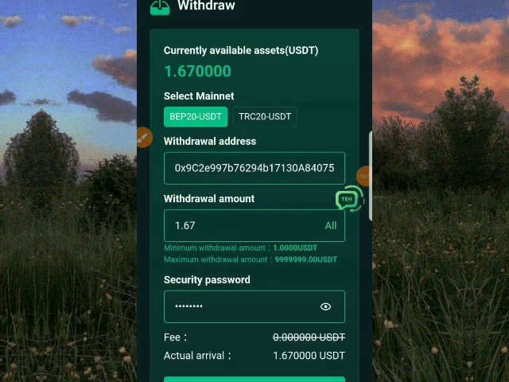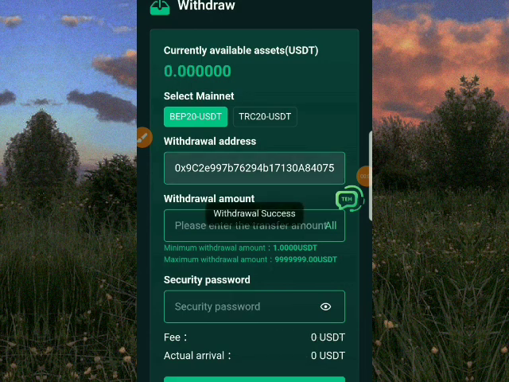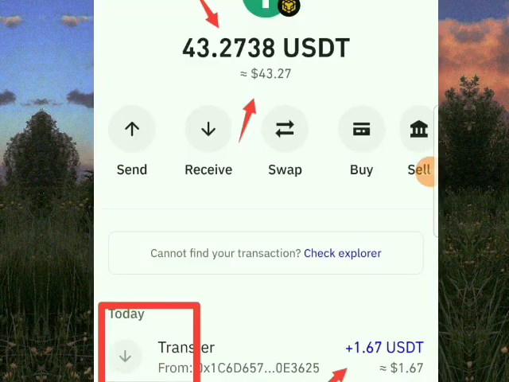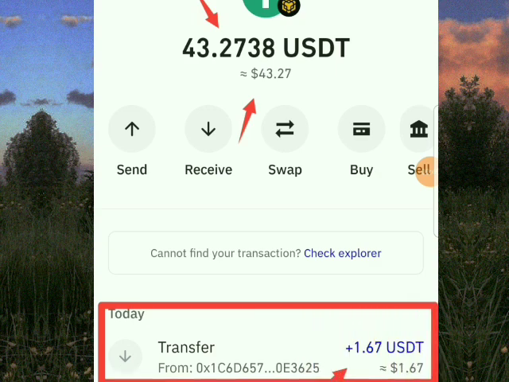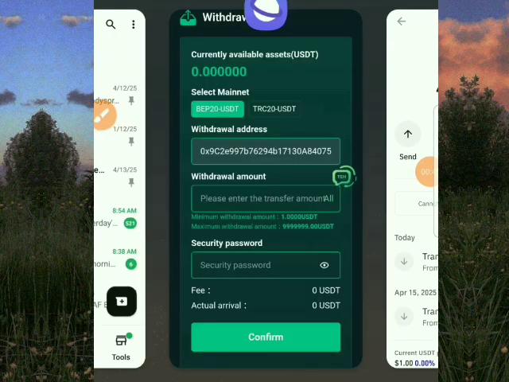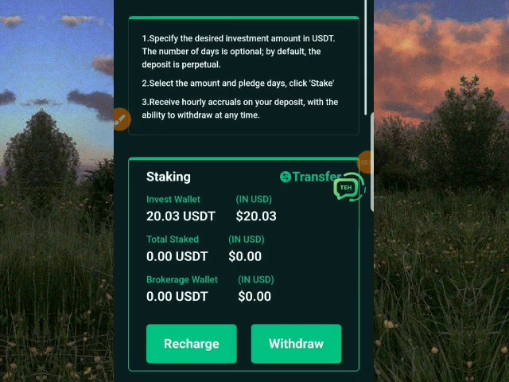So I have input the necessary details that I need, my withdrawal address, and click on confirm. You can see withdraw success. Let's get back to my Trust Wallet to check if it has reflected. You can see I now have 43 USDT, and you can see my 1.67 USDT. It has reflected. So quickly, let me show you how you can earn for yourself in this platform.